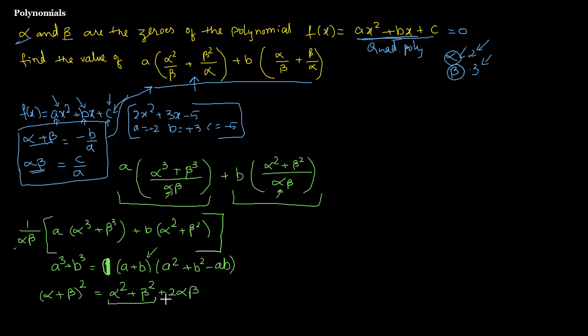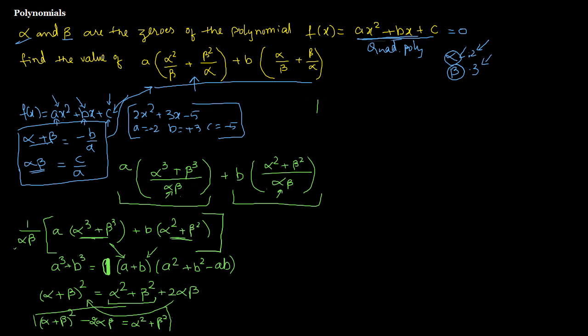If I need only this, I need to transpose it to this side. What's going to happen? Alpha plus beta whole square, if I transpose that here, minus 2 alpha beta equals alpha square plus beta square. This is what I am going to use instead of that. And alpha plus beta cube is that one.